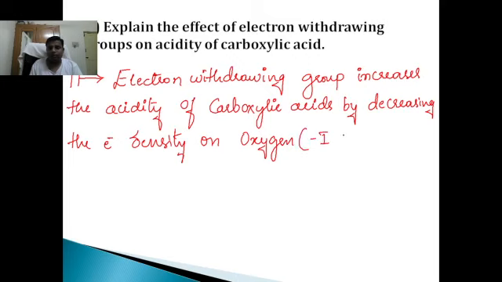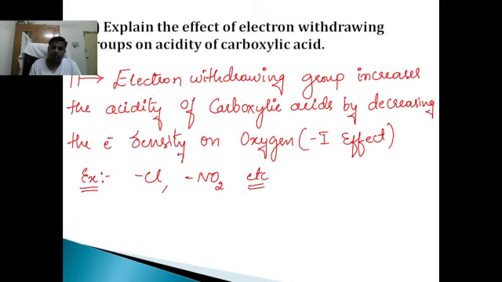Minus I effect. For example, electron withdrawing groups like chlorine, NO2 group, etc. When attached to carboxylic acids, these groups increase the acidity because they pull the electrons, and hence the electron density on oxygen decreases. This effect is minus I effect.